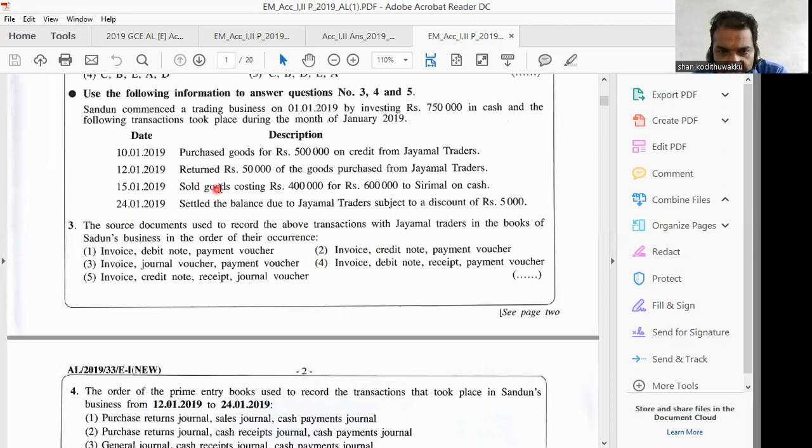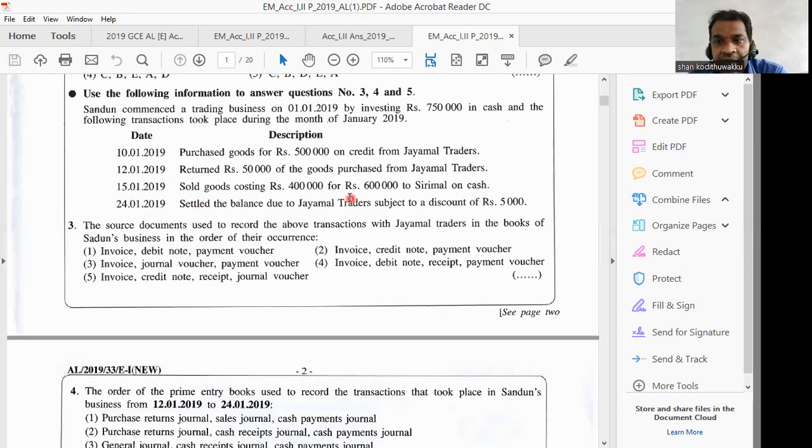Then the third transaction, regarding Sirimal on cash, we ignore. Then we come to the fourth one, the 24th: settle the balance due to Jayamal Traders. We don't consider the value and other things; we just take the source document. When you settle the amount, we have to record it in the cash payments journal, and the source document will be the payment voucher.